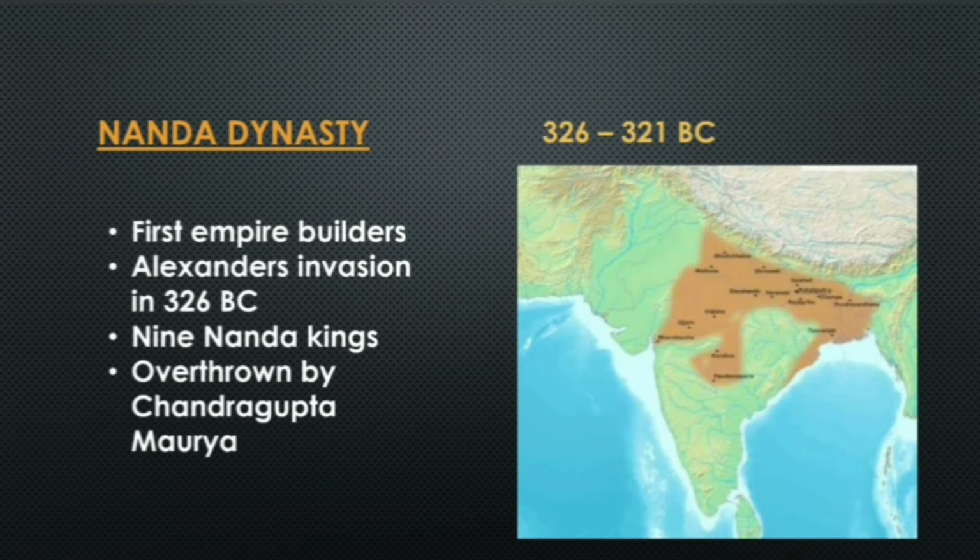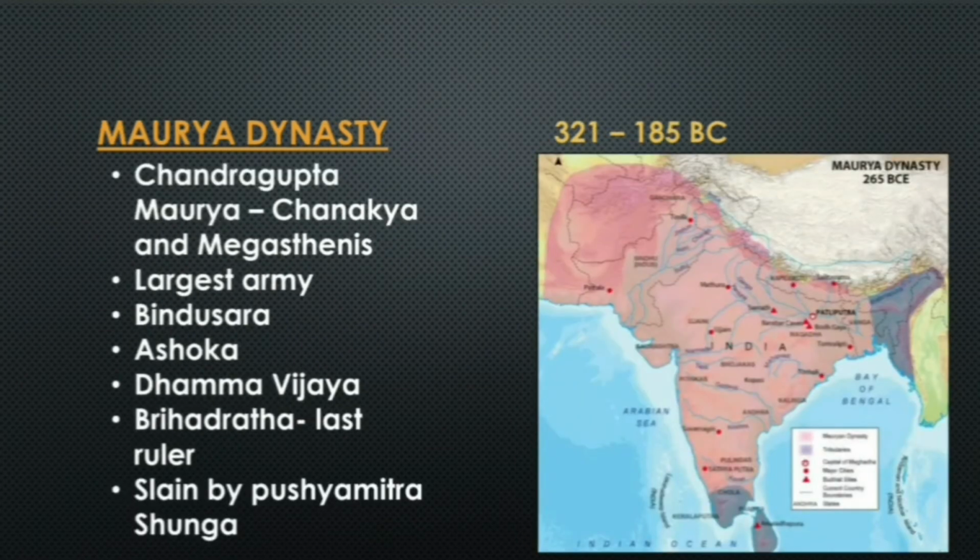a new dynasty came in Magadh, that is the Mauryan Dynasty. So the Mauryan Dynasty lasted till 185 BC. From 321 to 185 BC, Magadh was under the Mauryan Dynasty. So in the map we can see the extent of the Mauryan Dynasty to a larger part, almost all of the Indian subcontinent. So Chandragupta Maurya was the founder of the Maurya Dynasty.